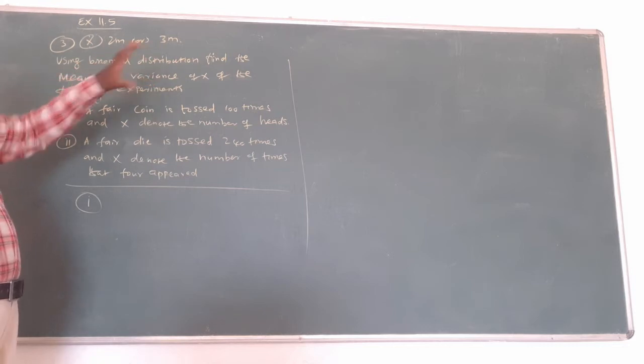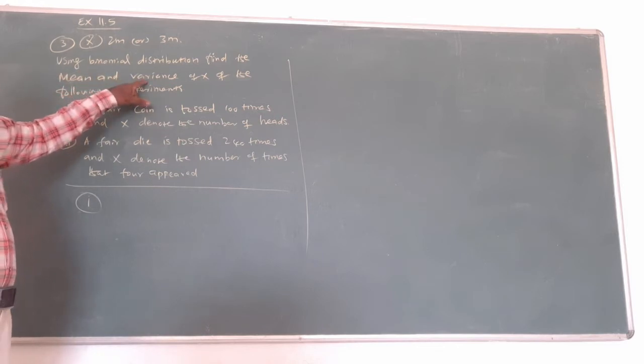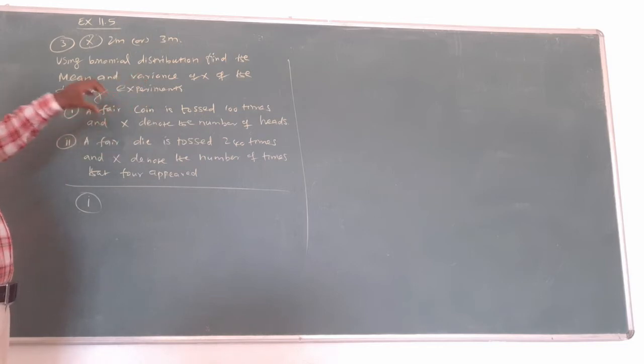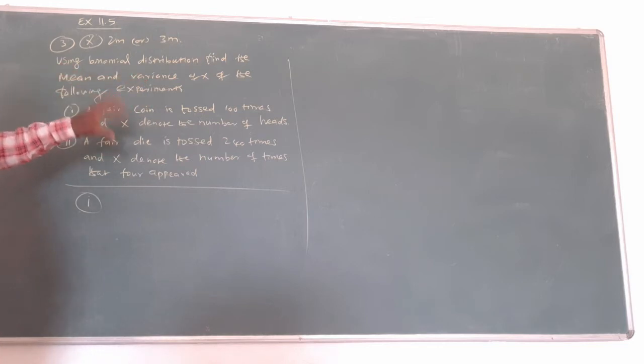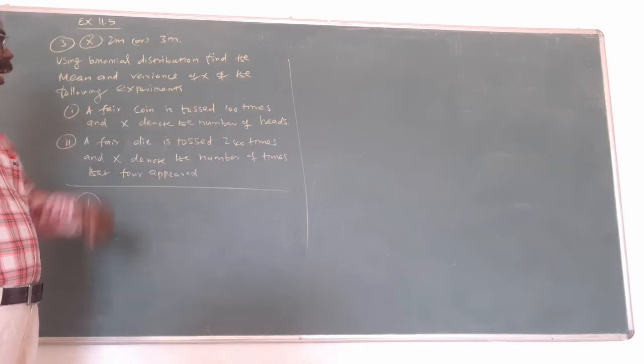Using the binomial distribution, find the mean and variance. In the binomial distribution, the mean is what? np. And the variance is npq. From the question, you will guess the values of n, p, q. After that, write the formula and substitute. The question: a coin is tossed 100 times.